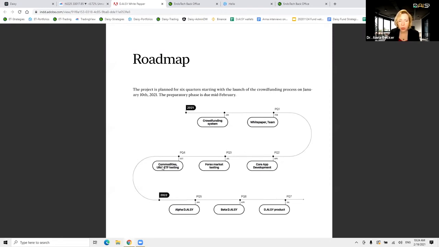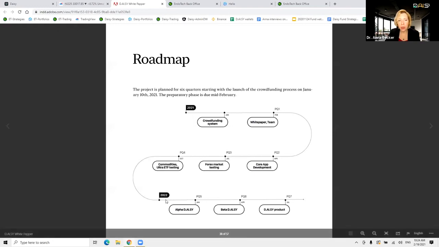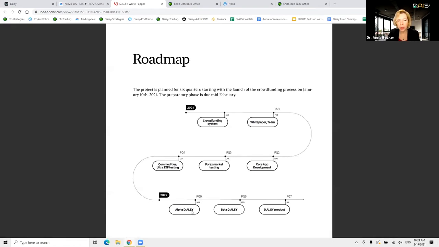Then we're planning to go in October to commodities. In 2022, the beginning of the year, we'll go to Alpha DAISY. So it will be a complete product that's working on multiple markets and helping us, and then continuously we'll take it to the full production. So this is our roadmap.